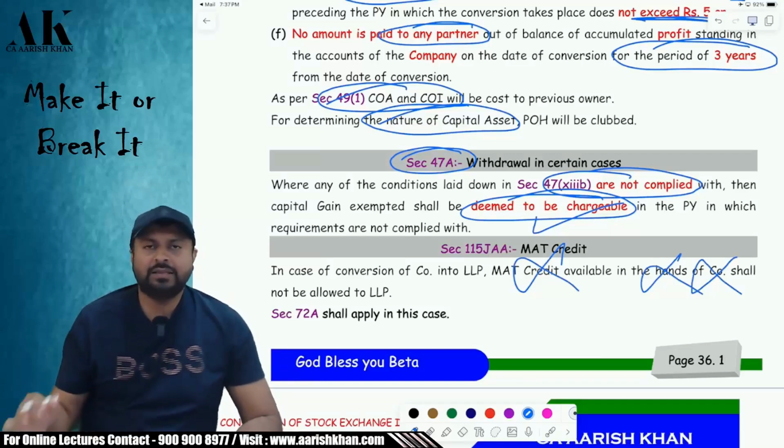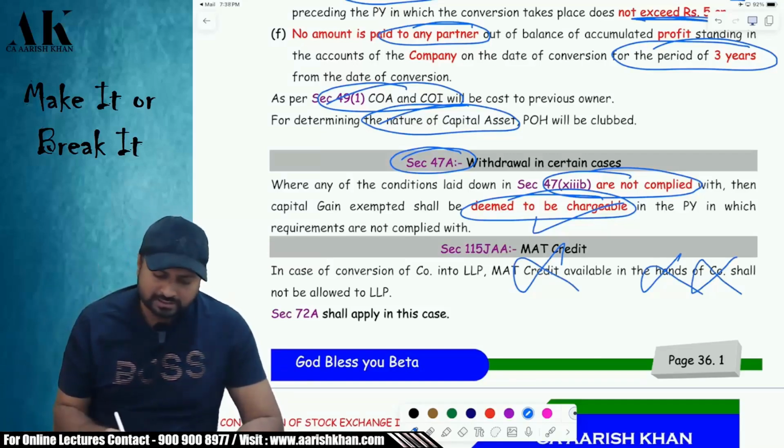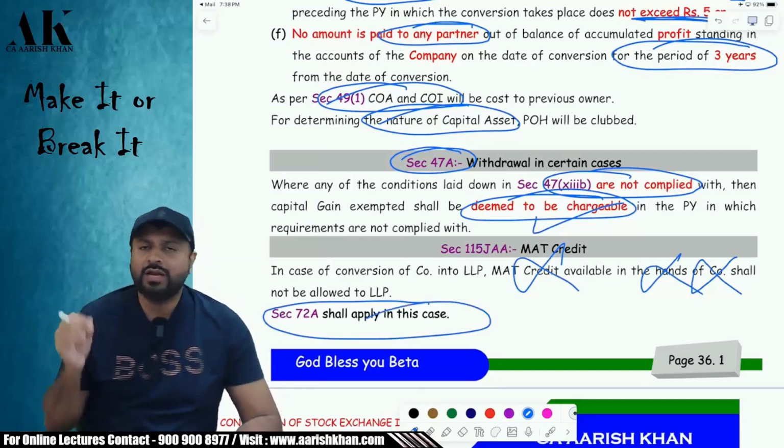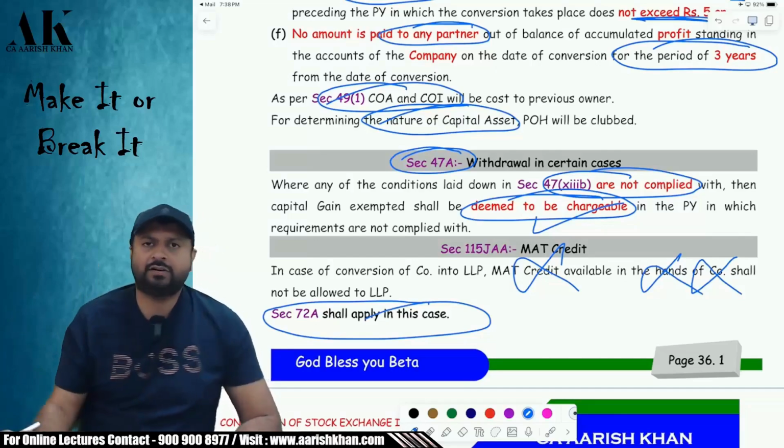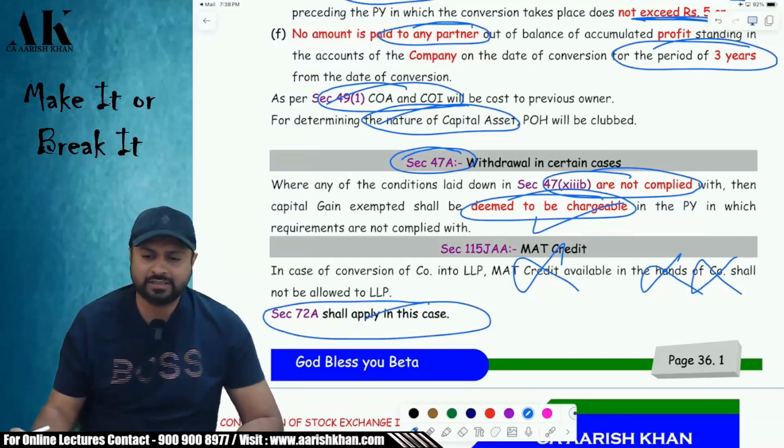The LLP. The MAT credit will lapse under the income tax law. Section 72A is applicable here also. It means if there is unabsorbed depreciation or business loss, that can be carried forward by the LLP for another 8 years. Is it clear, all of you?